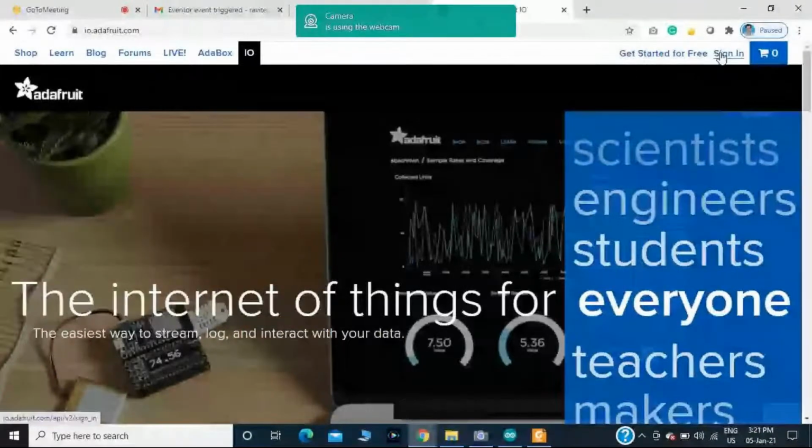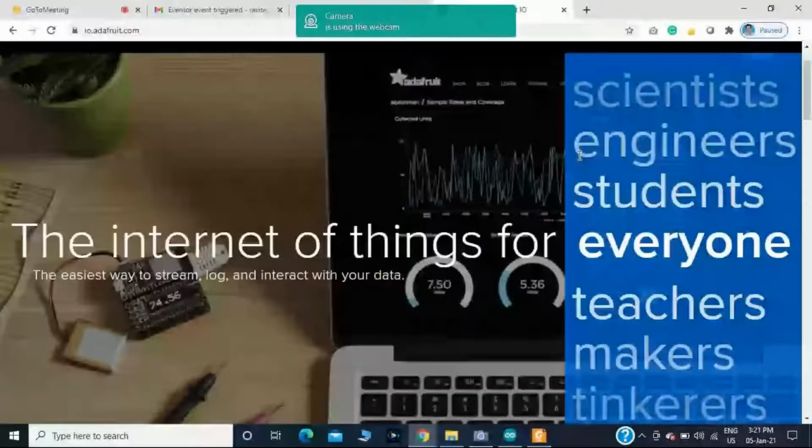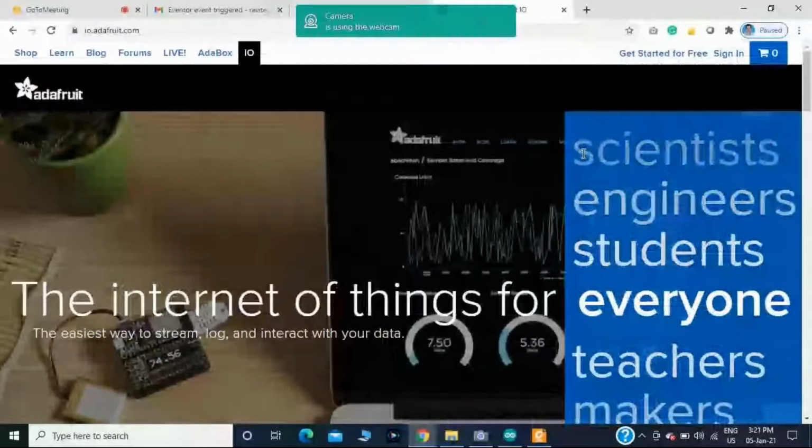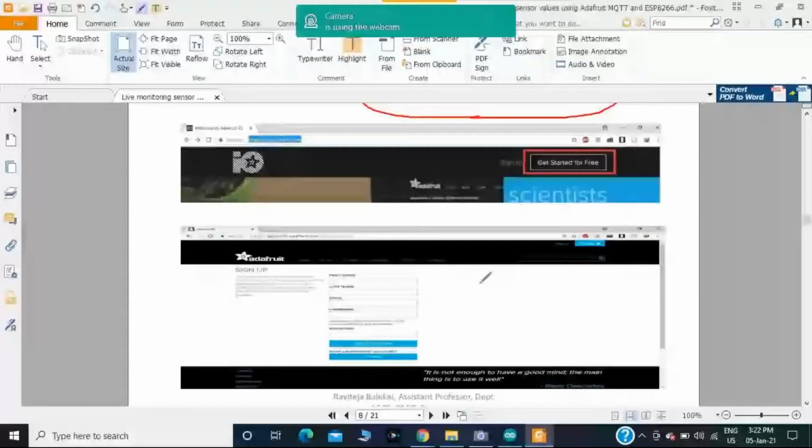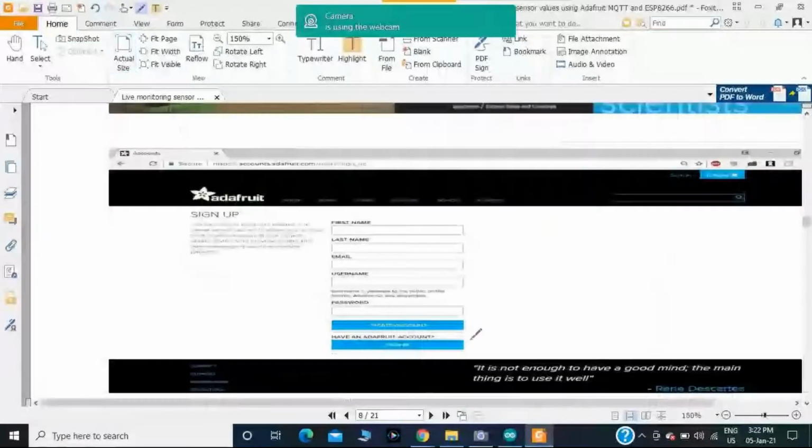This is the front page of the Adafruit IO Cloud Service. Like this you will get. Then afterwards, you should create an account in the Adafruit IO. You should sign up. Then you should provide the first name, the last name, the email ID, the username, and the password. Then you should create an account in the Adafruit IO.